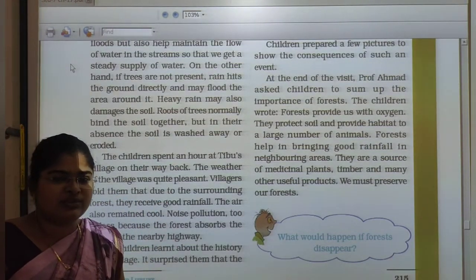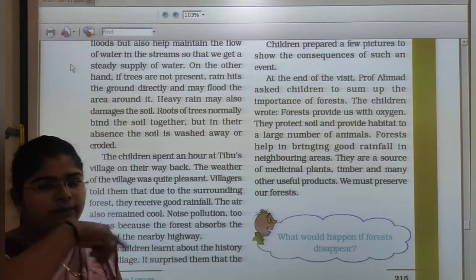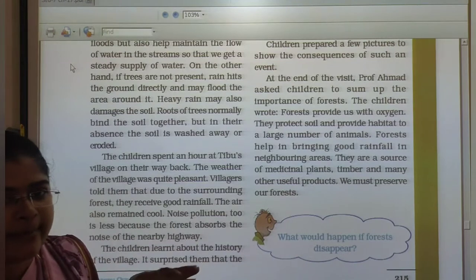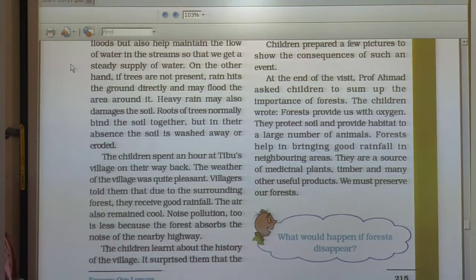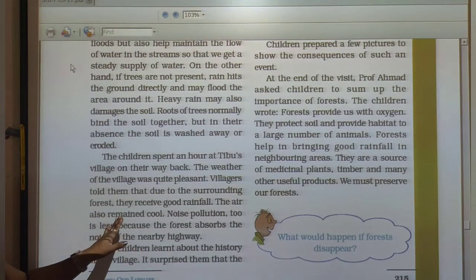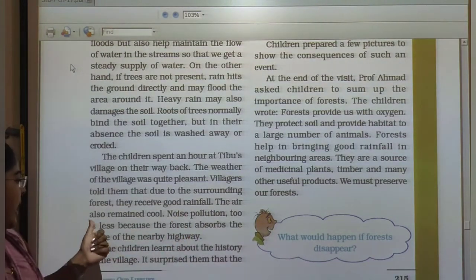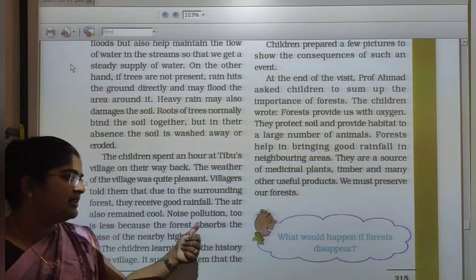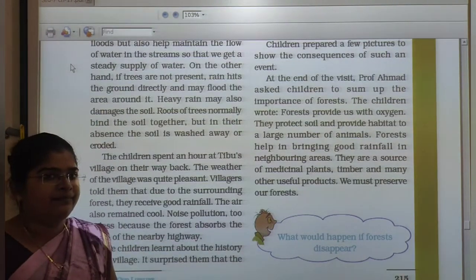The villagers of Tibu's village said that due to the forest surrounding them, they got blissful rainfall throughout the year. The air also remained cool. Noise pollution too is less because the forest absorbs the noise of the nearby highway.